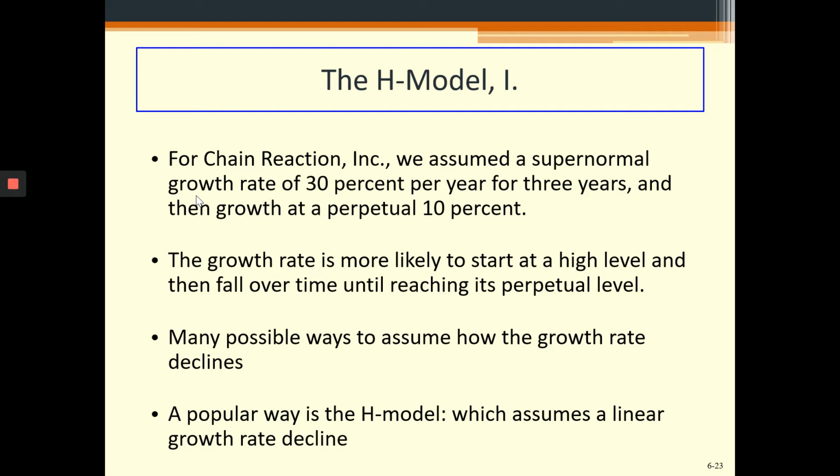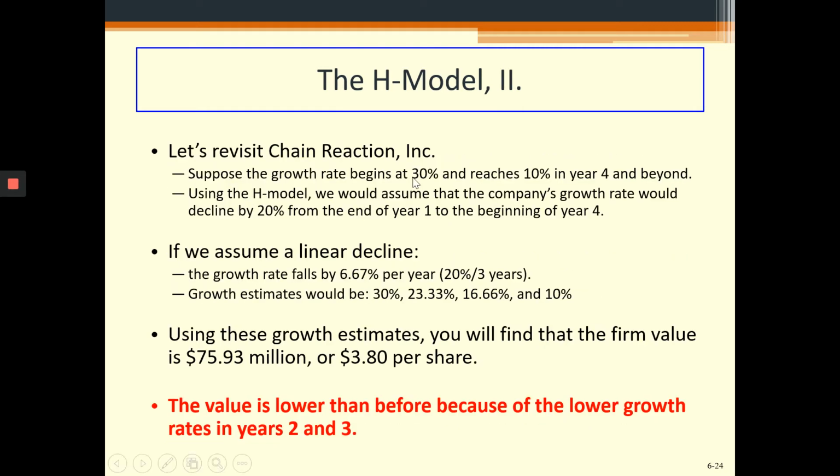So what is the difference between the first year's 30% and the fourth year's 10%? The difference is 20%. 30% minus 10%, we get 20%, right? And over a 3 year period, it will change. So we simply divide the difference of 30 and 10%, which is 20%, by 3.